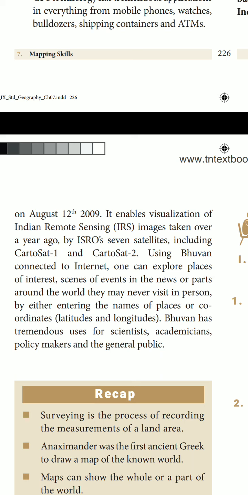They used the satellites, including Cartosat 1 and Cartosat 2. With the help of Bhuvan, one can connect to the internet also. And Bhuvan has tremendous use for scientists. Who all use this Bhuvan? Scientists, academicians, policy makers, and the general public.